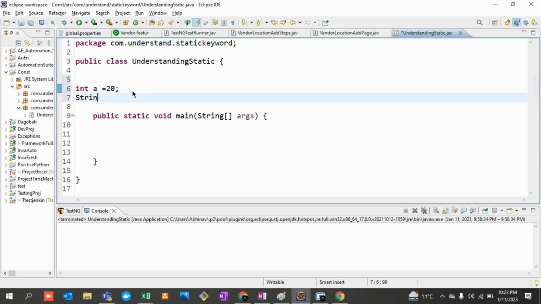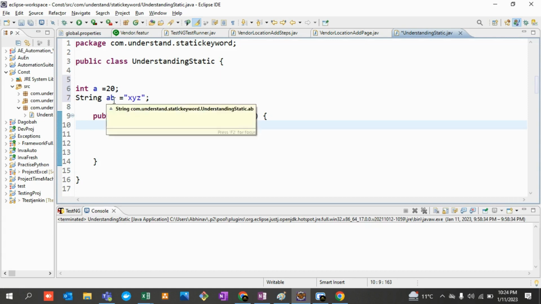If I write String ab equals xyz, let's say, now it means that ab is going to be treated as a string. So this basically gives some sort of special privileges to all these variables that we are going to use. So a will be treated as an integer and ab will be treated as a string.